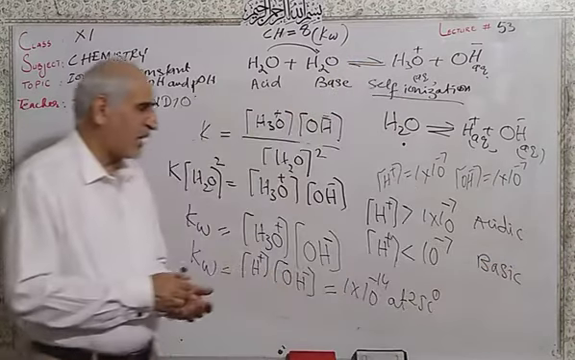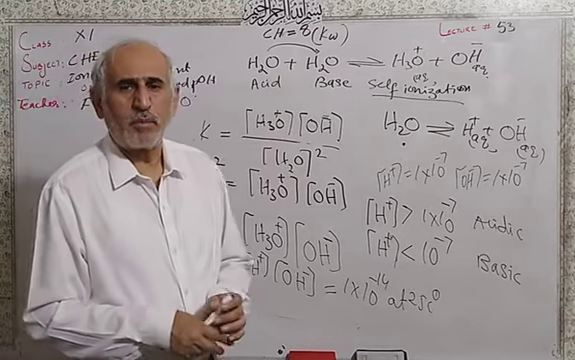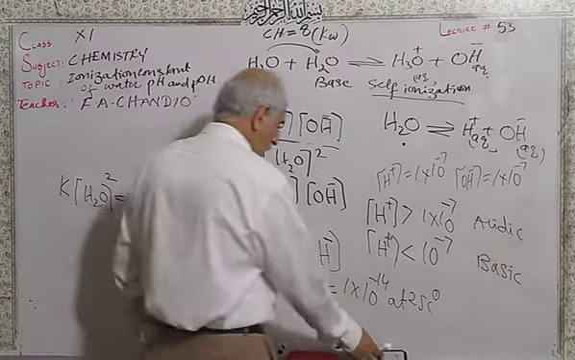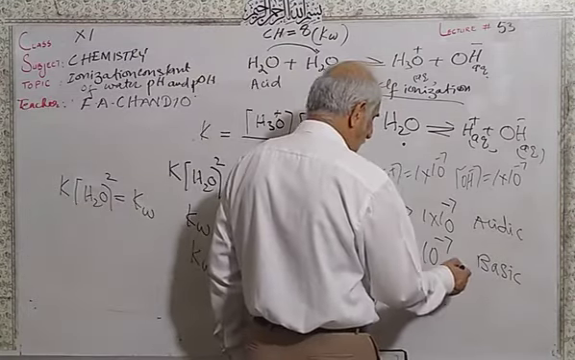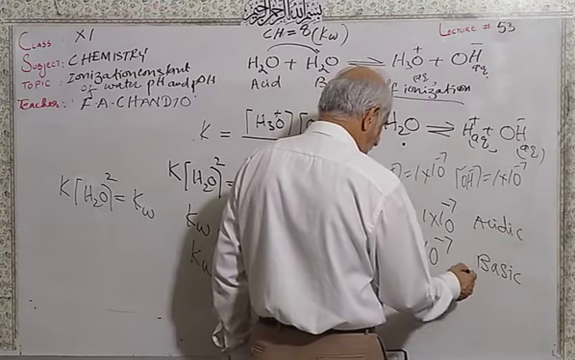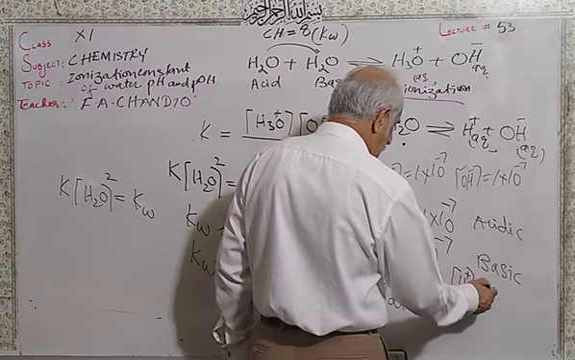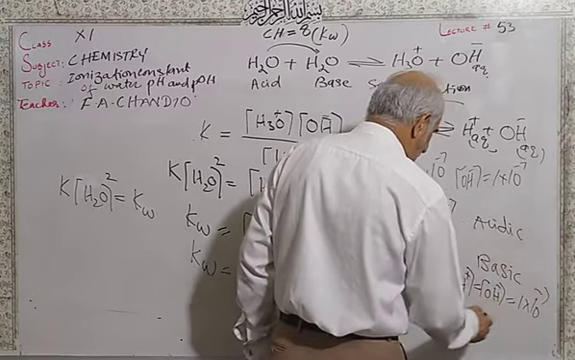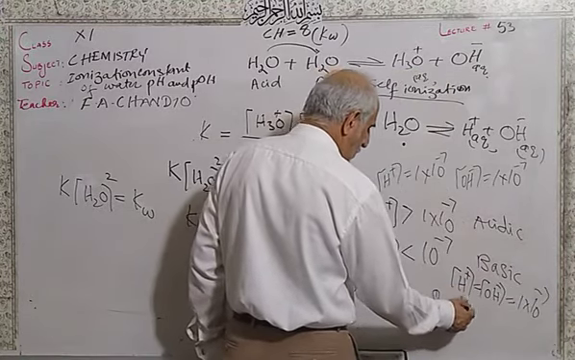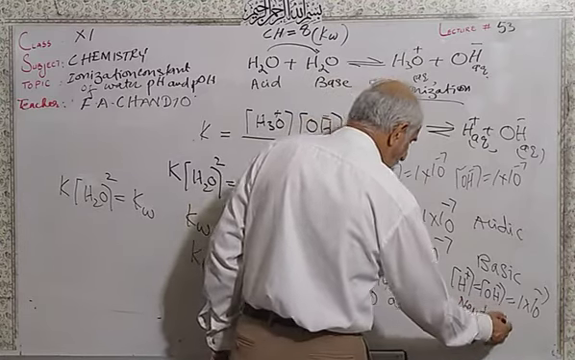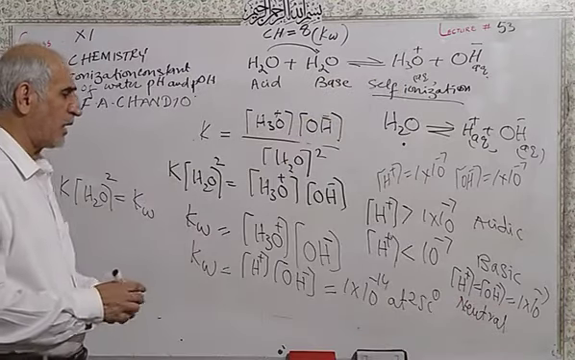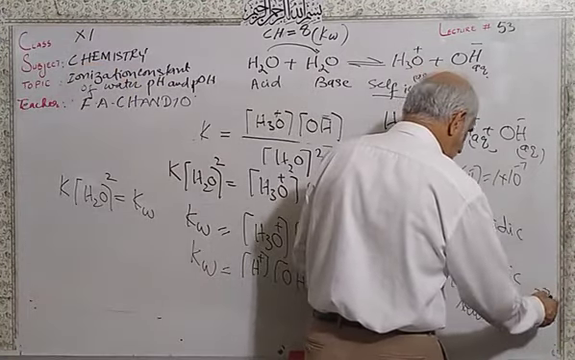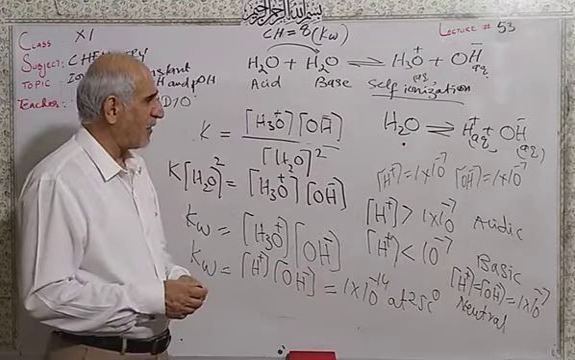basic. Less than means 10 raised to the power minus 8, minus 9, minus 11 up to minus 14. So this solution is called a basic solution. So if the hydrogen ion concentration and hydroxide ion concentration are equal to 10 minus 7, then we can say the solution is neutral. The solution is neutral if the hydrogen ion concentration and hydroxide ion concentration are equal to 10 raised to the power minus 7.